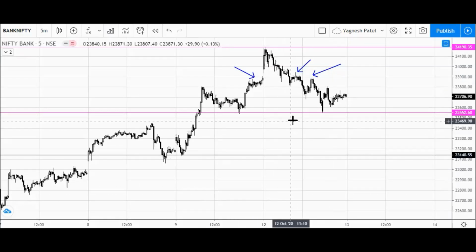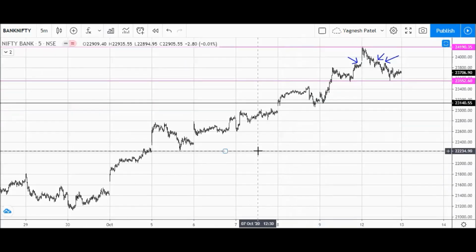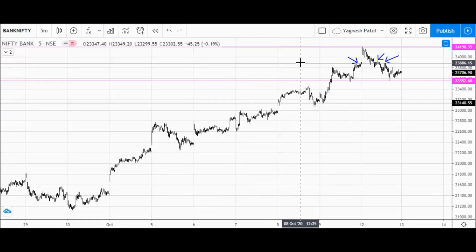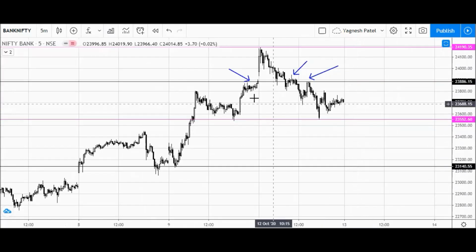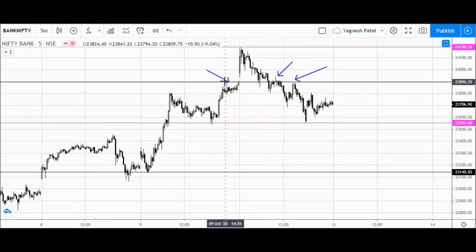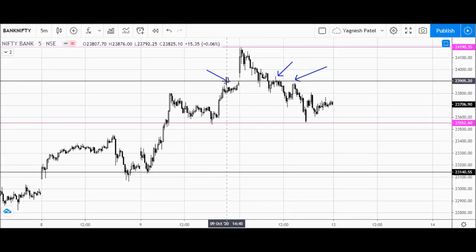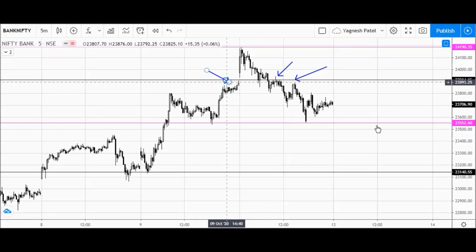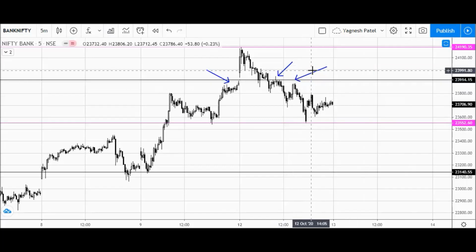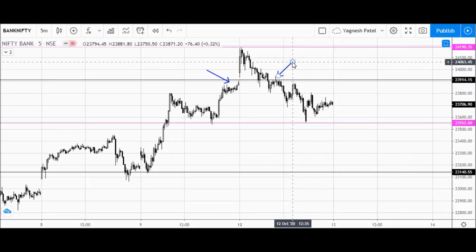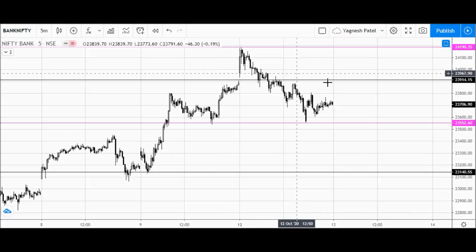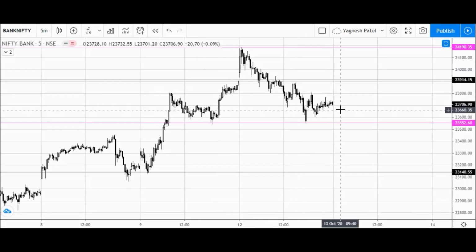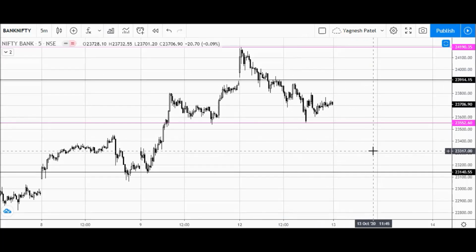So I'm going to mark this area: 23,900, which is a good area of price rejection that has happened here so many times. So 23,900 is a resistance for the Bank Nifty index spot price. So these are the levels you can have in your watch list for tomorrow's trading session.